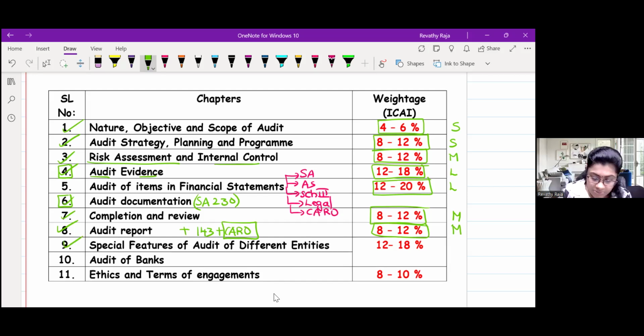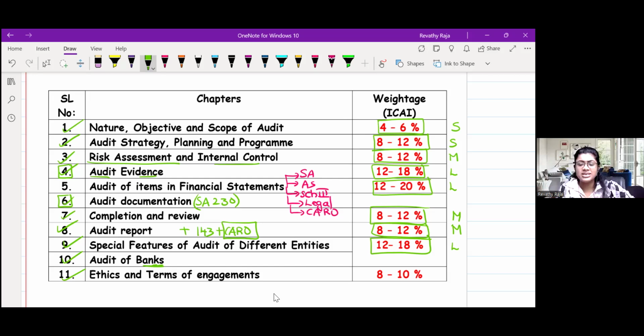Now comes the audit of different entities. In this, we are going to deal with 14 different audits like hotel, hospital, education, club, government, LLP, society, etc. This chapter also has weightage. Clubbed with the bank audit, the weightage is around 12 to 18 marks. So both these chapters together, we will put in the large category.